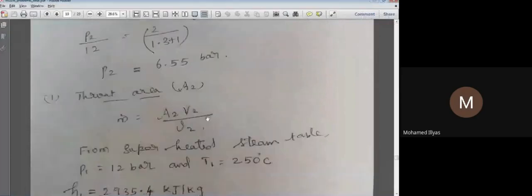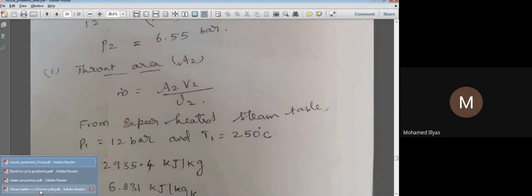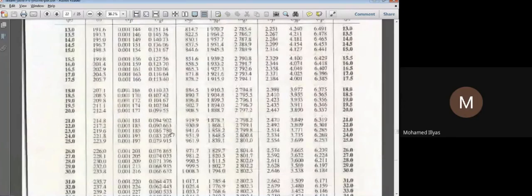Okay, so the mass flow rate expression is A2 V2 by v2, where capital V is velocity and small v is specific volume. We know that condition 1 is superheated steam, so we'll directly go to the superheated steam table. P1 equals 12 bar and T1 equals 250 degrees Celsius. I will open our steam table and go to the superheated steam table now.